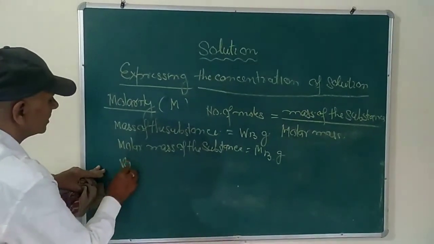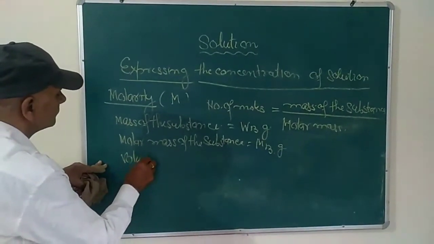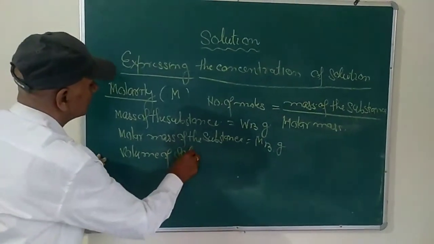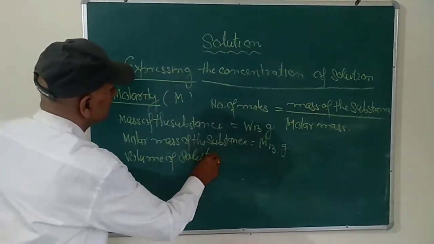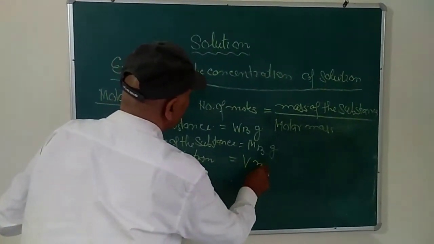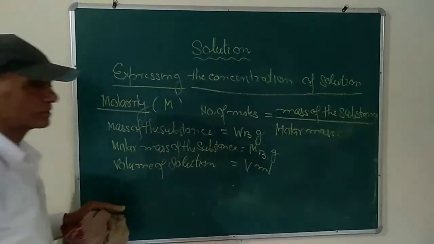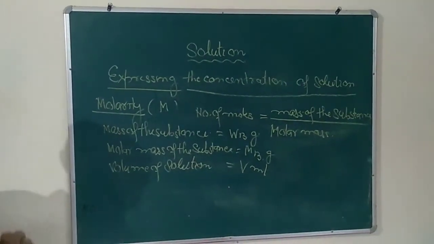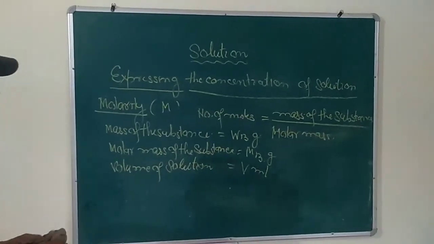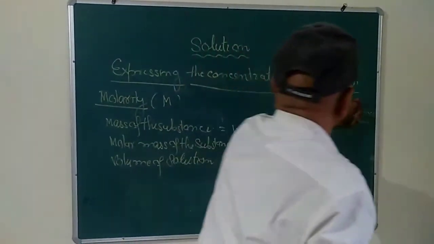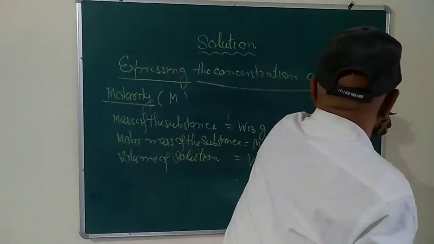Volume of the solution is taken to be V milliliter. Then the molarity of the solution we can find out by this formula.